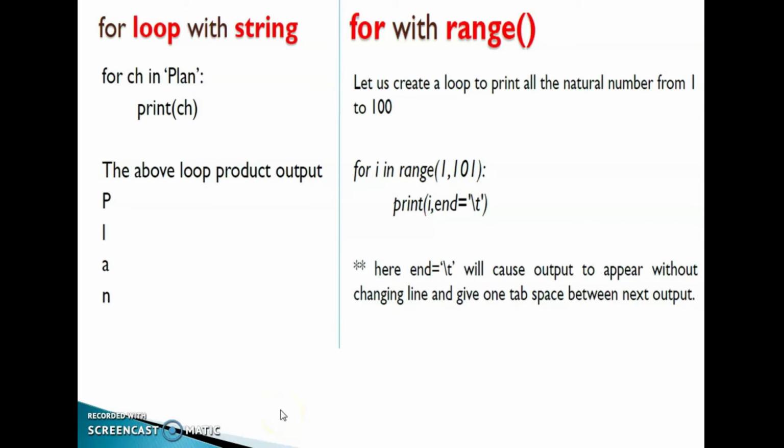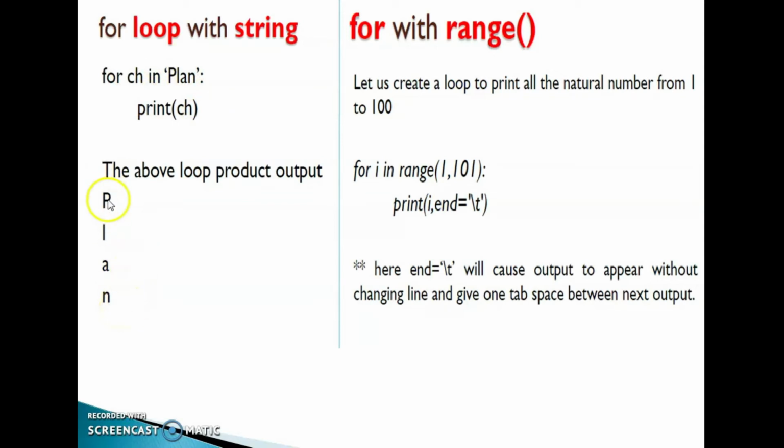So our next topic is for loop with string. See the example: for ch in plan, where plan is a string, then the colon, then print ch. Clear? So the variable ch will go from P to N. When you use code like this, it will generate the output PLAN.